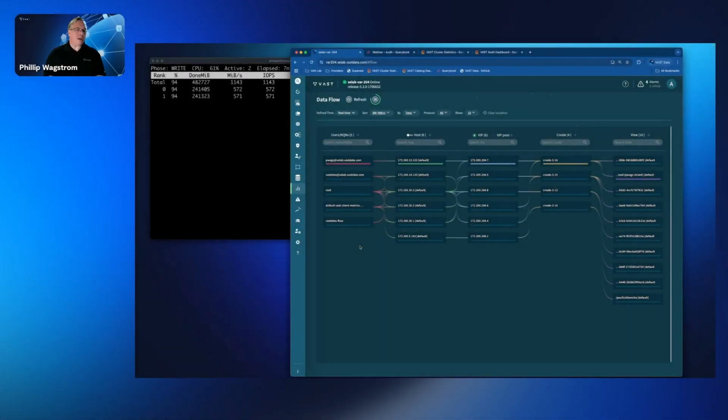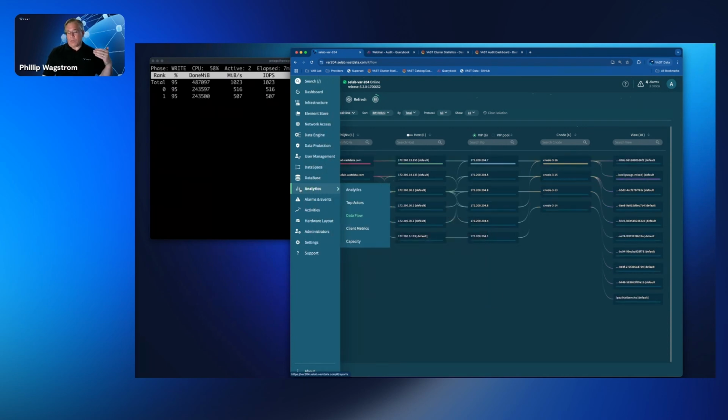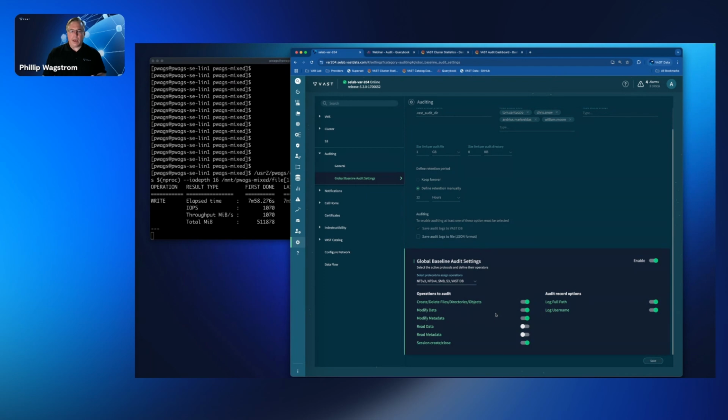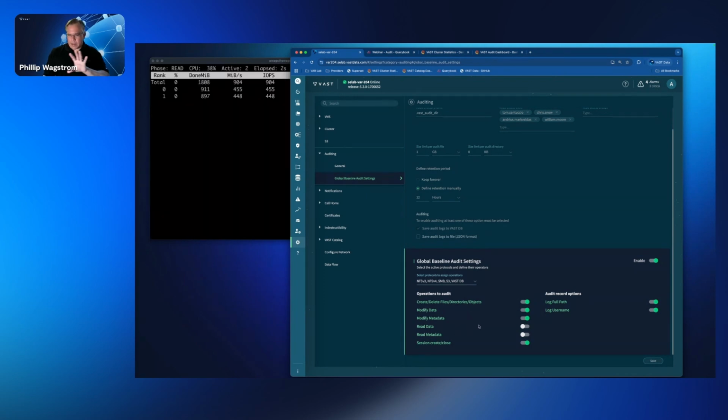So another type of thing which we use the analytics for a little bit is we can make use of auditing. Within the VAST cluster, I do have auditing turned on. I can set the default auditing for a particular platform, and I can set some audit baselines. In this case, I'm not keeping the audit logs for very long, only 12 hours, and I'm saving them to the VAST database. I'll be able to look at the baseline settings here.